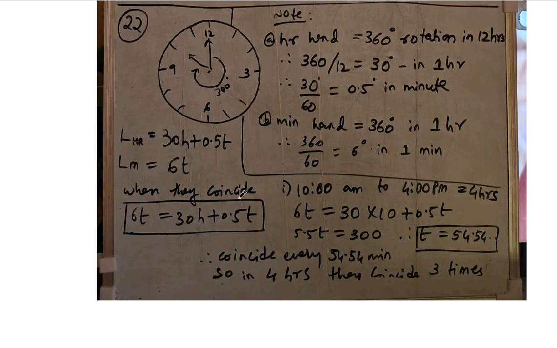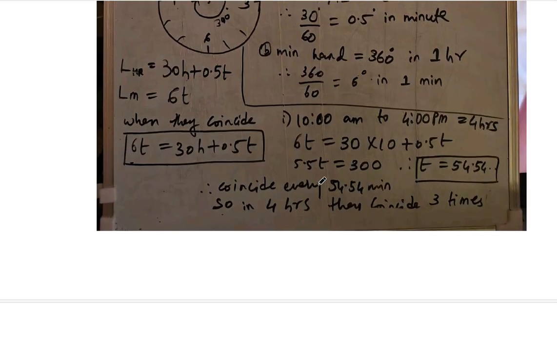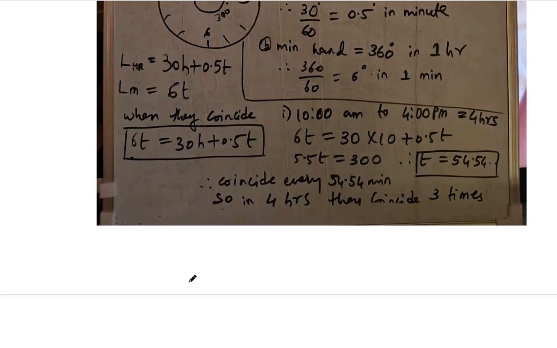This is the formula. So according to the question, they are asked when the hands will coincide, right? If they have to coincide, the length, not the length of the needle, I'm not talking about the length of the hand, I'm talking about the length it travels. So if we want both of them to coincide, the length the hour hand travels and the length the minute hand travels should be equal. So when we equate, this is the formula we get.